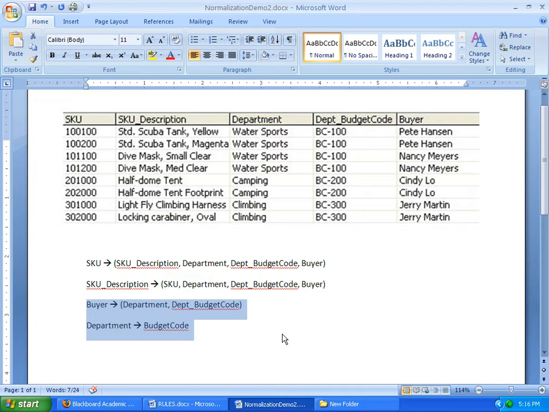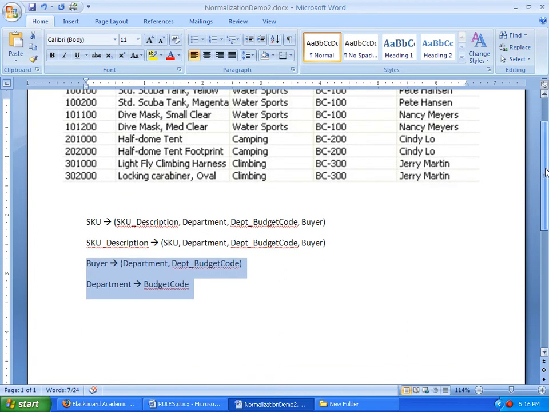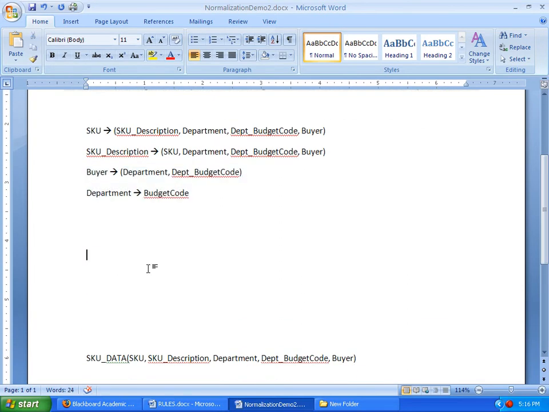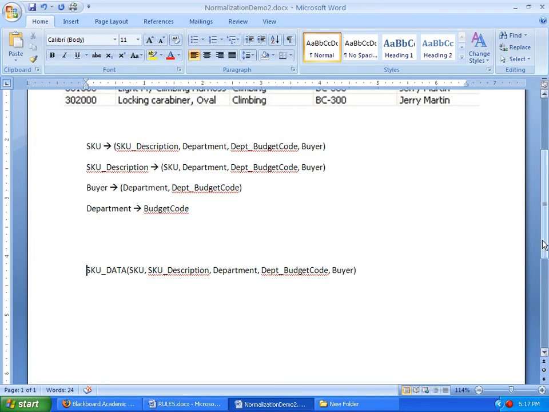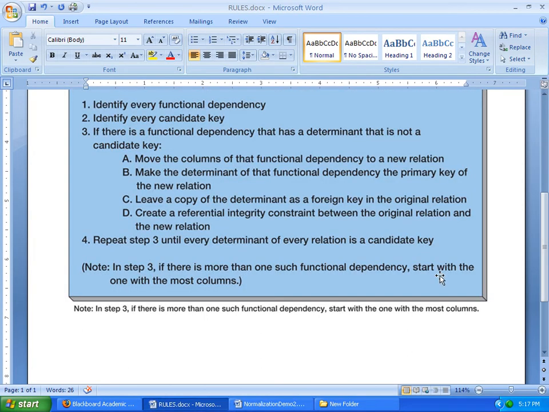So we have to go through the steps to break it all up, and we'll be systematic about it and start with the rules here. So again, I have typed up all the columns. I came up with a good name for my table. I'm calling it SKU data. We have SKU, SKU description, department, budget code, buyer, a complete table at the moment. And now we'll go through the normalization process.